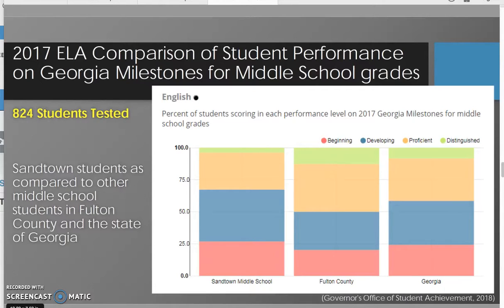And if we look at proficient learners, we are still in a small percentage as compared to Fulton County and Georgia. Our largest percentage are our developing learners, which is a much larger percentage than the rest of Fulton County and Georgia. And our beginning students are larger than Fulton County and about the same for the whole state of Georgia.